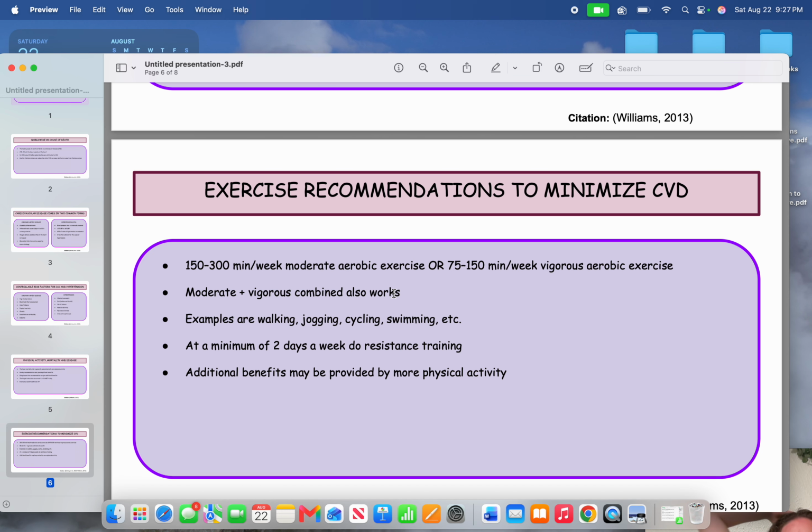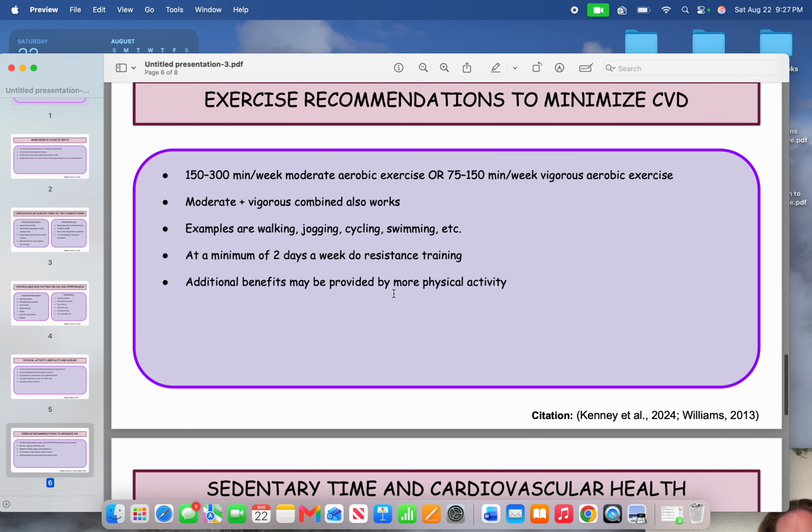Some examples could be walking, jogging, cycling, or swimming. Do this a minimum of 2 days a week. Do resistance training a minimum of 2 days a week. Additional benefits may be provided with more types of physical activity.